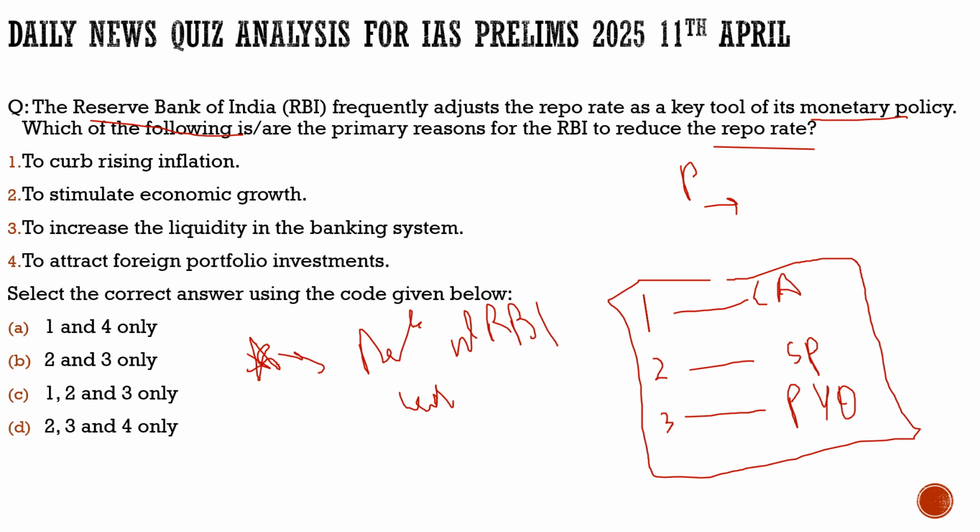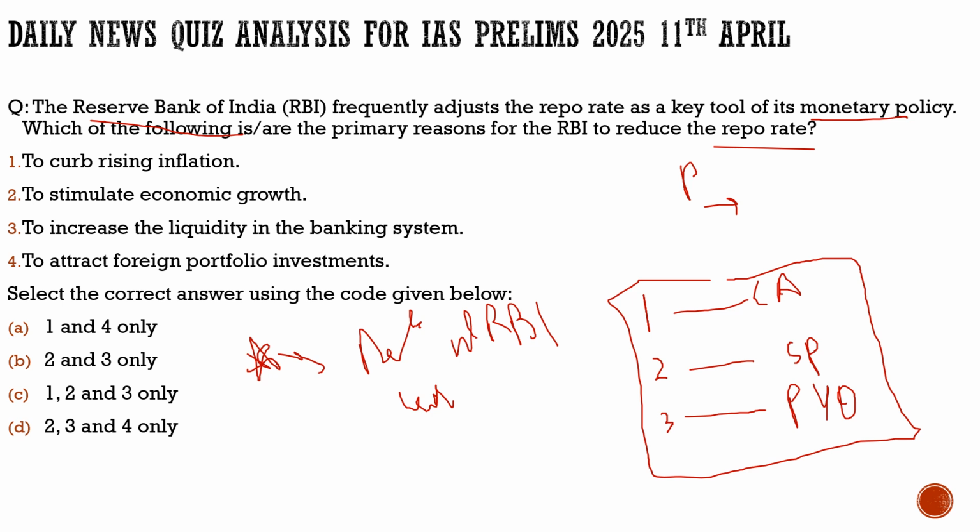And for what purpose will banks use it? They will use it for liquidity purposes. They will give it to further customers, or to different companies, and it will in a way introduce money in the market, if we try to understand it in simpler terms. I hope you have understood what the repo rate is.